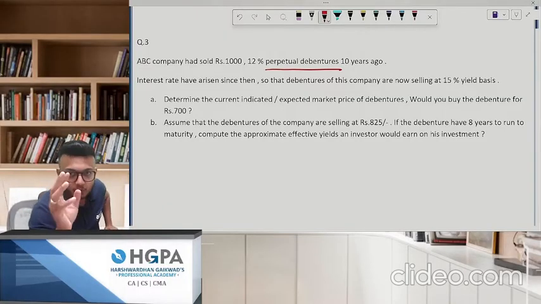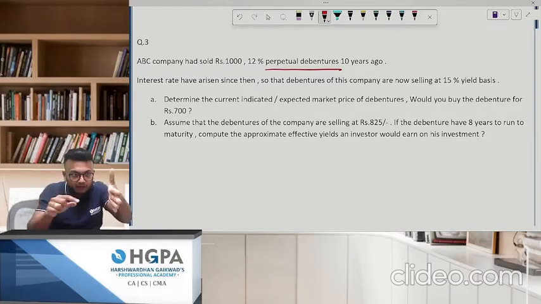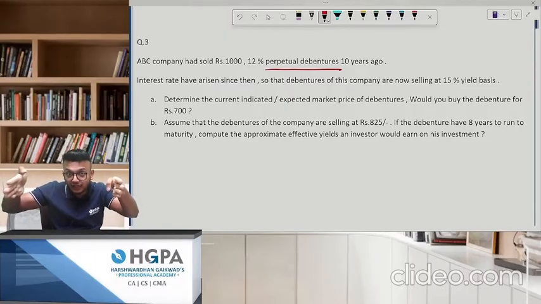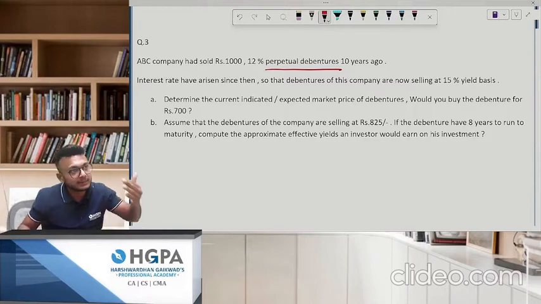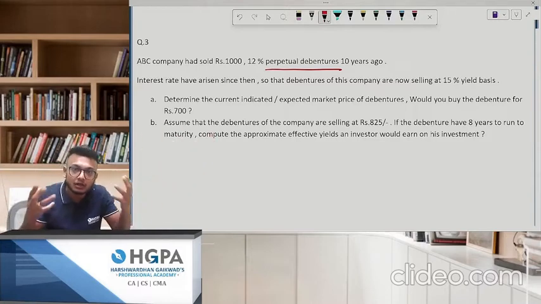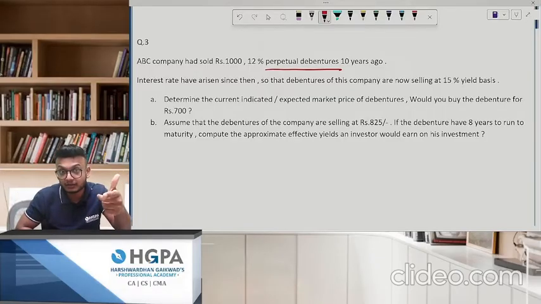Arey, what have I told you? What is the meaning of yield to maturity? The rate of return from the current market price till your what? Your maturity, your redemption. Then you can compute YTM. Arey, boss, if it's a perpetual debenture, how on earth are you supposed to compute YTM for that? Because you don't have the redemption amount. Stay with me. I'm going to give you a new formula for this.